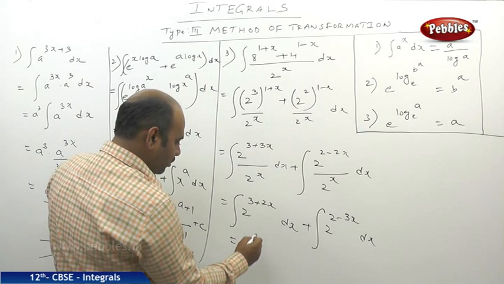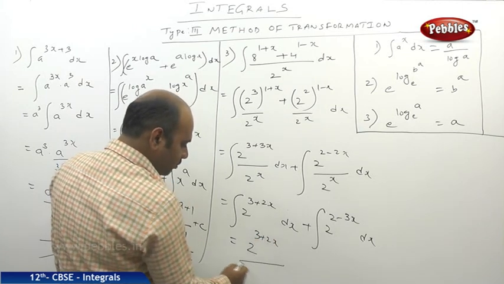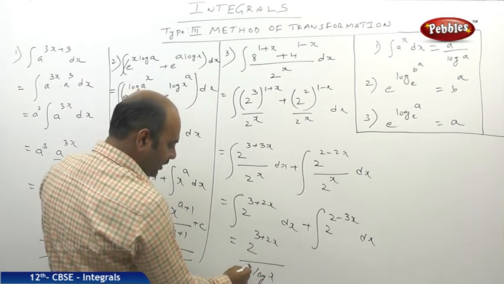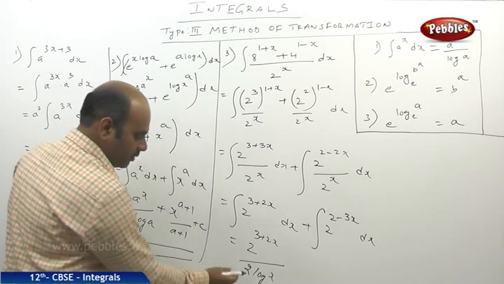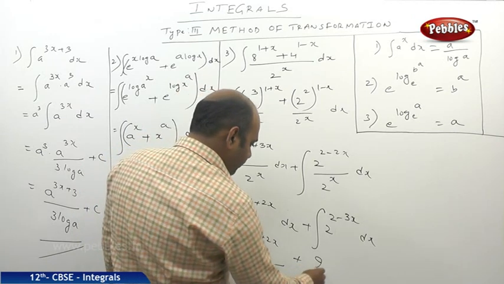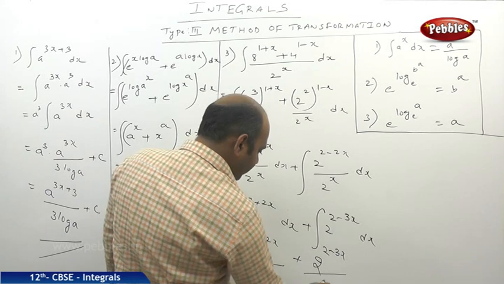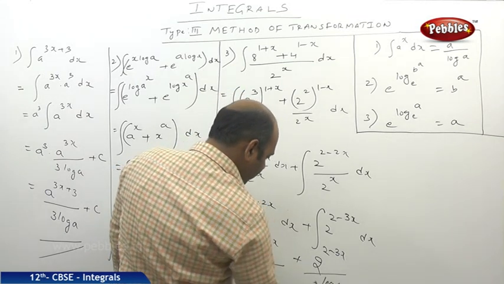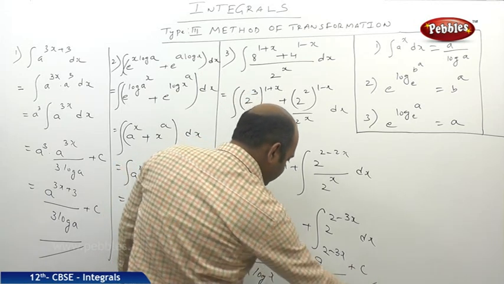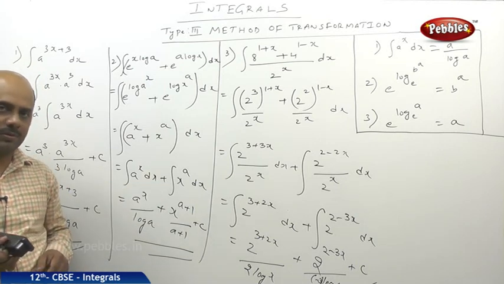So similarly here also 2 power 3 plus 2x divided by log 2, but whatever coefficient of x is there, that comes as a denominator. So here 2 log 2. So similarly here also 2 power 2 minus 3x divided by log 2, and outside there will be minus 3, and here plus c. So students, you can copy these problems now.